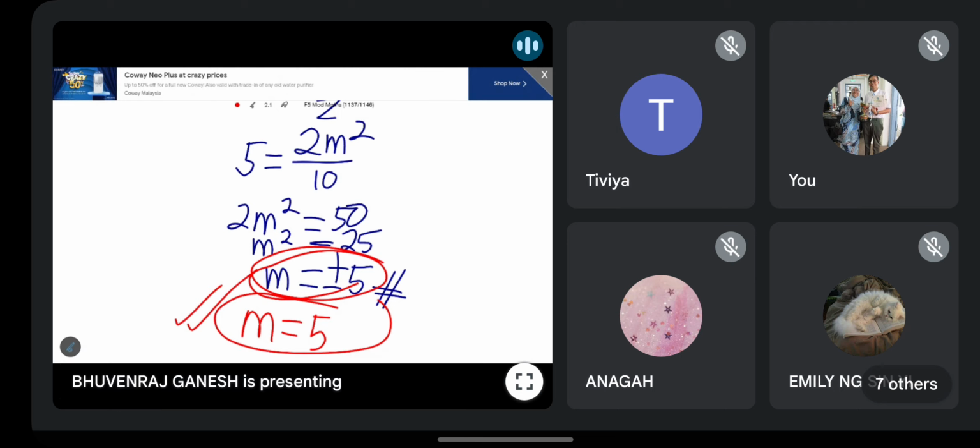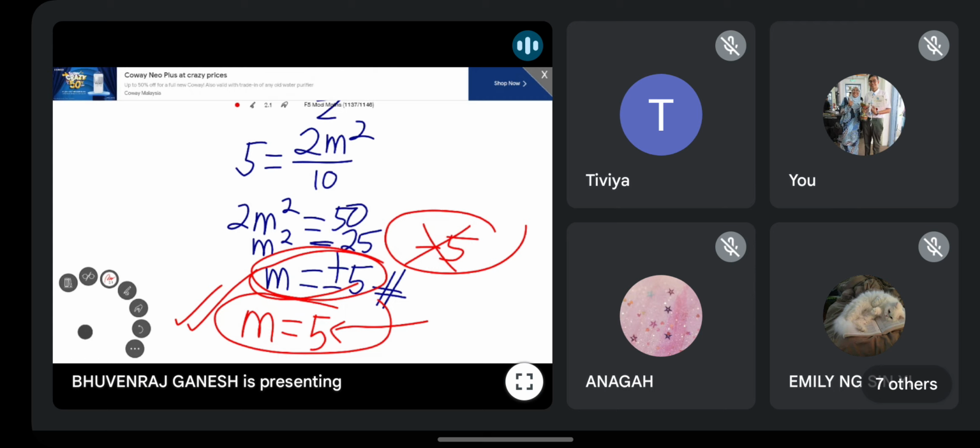Although you don't write negative 5, basically most of the time, 90% I will say you will get correct. Because the scheme, mereka takkan letak negative 5. Although it is correct actually, negative 5. But no problem. You won't get wrong also. Kamu masih betul. But if you just write this one only, hanya tulis yang ni, you will still get full mark. No worries. So both also still can. But don't just write negative 5. Kalau kamu tulis M is negative 5, kamu tak tulis M is 5, then salah. You won't get the mark.